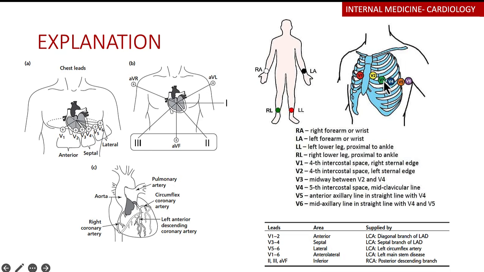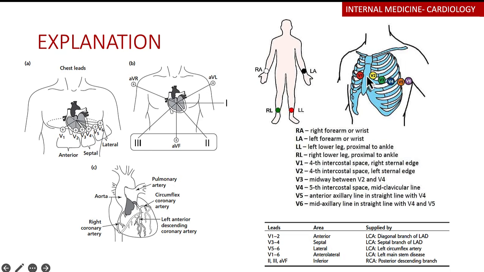Then you skip V3 and connect V4 where the apex beat is. That's the fifth intercostal space, mid-clavicular line. Then halfway between V2 and V4, that's where you put your V3. Then V5 is at the fifth intercostal space, in the anterior axillary line, so it will be in line with V4. Then V6 is at the mid-axillary line, in line with V4 and V5. So this is how you're going to be connecting them.